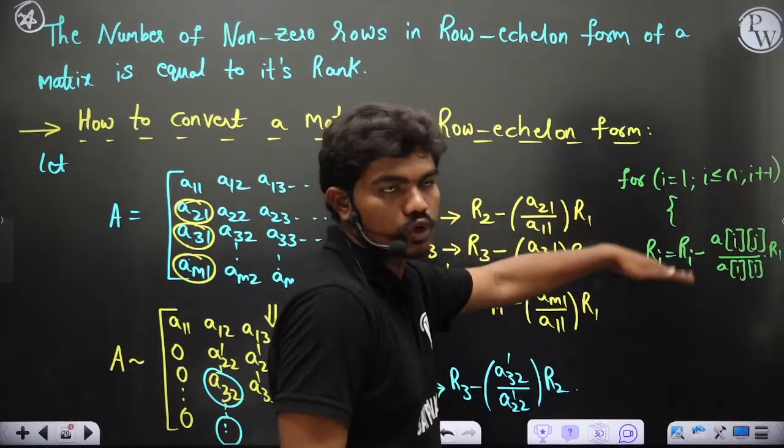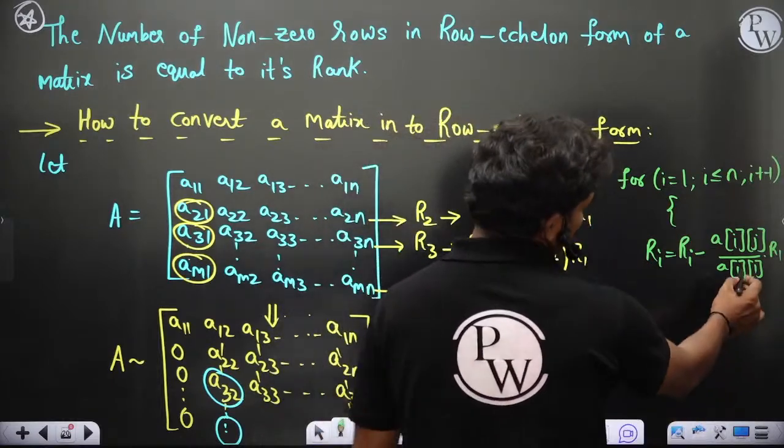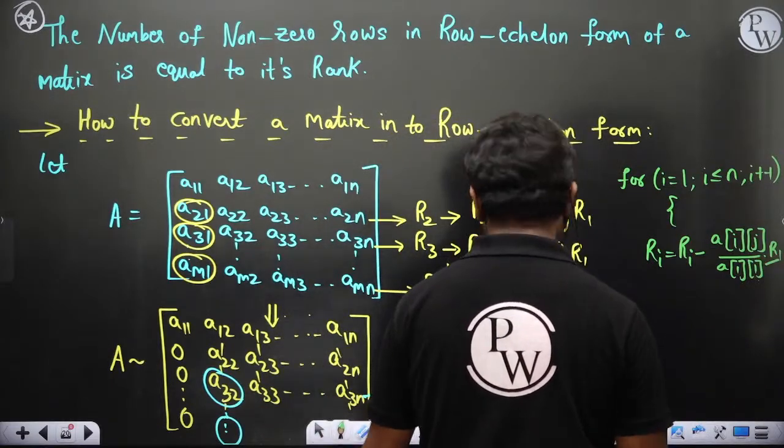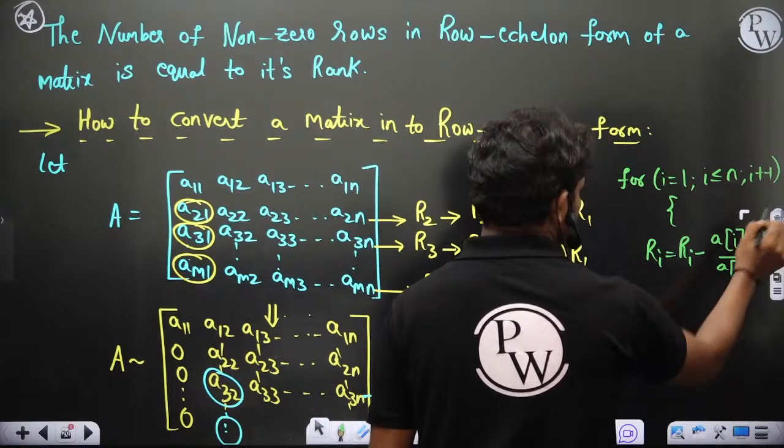I'm just giving you some pseudocode so that you can understand and convert it to an algorithm. So A11 into R1, here also you can keep 1 basically.